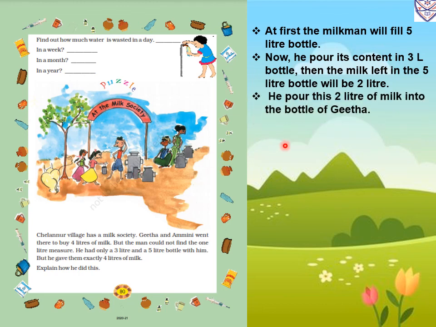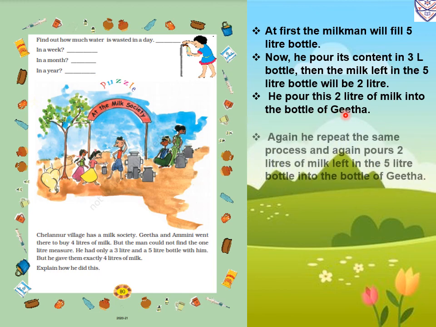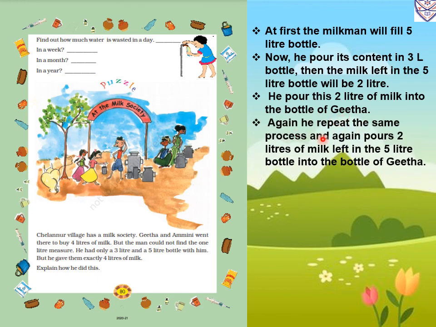So he poured this 2 liters of milk into the bottle of Geeta. Now again he repeats the same process. First he fills the 5 liter bottle, then he pours 3 liters into the 3 liter cup, then he gets the 2 liters left and pours it into Geeta's bottle. So hence Geeta now has 4 liters of milk in her bottle.